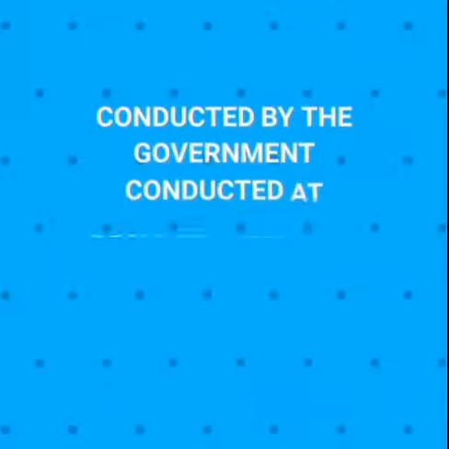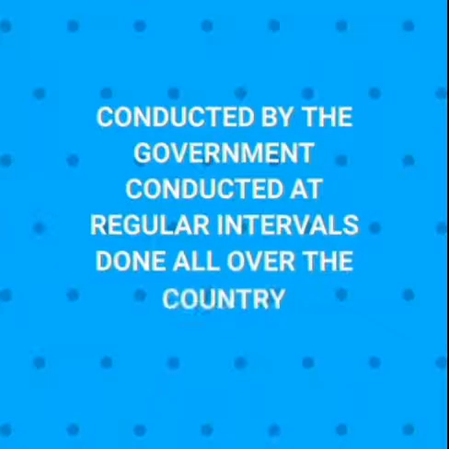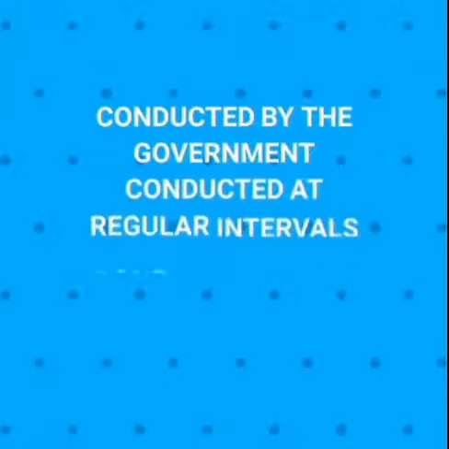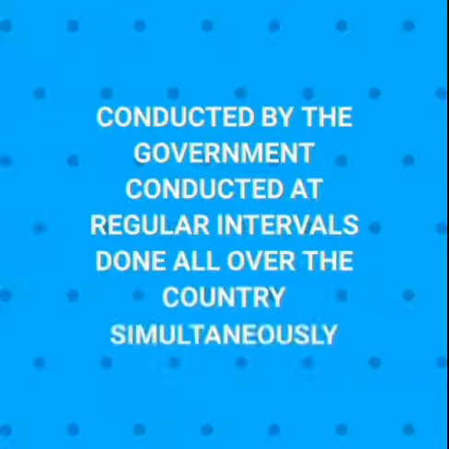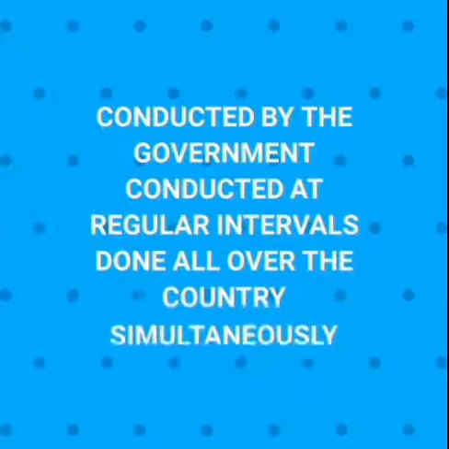Census is conducted by the government. It is only the government that has the power, the right to conduct census. And the fourth one, census is usually conducted at regular intervals, every 10 years. And census is conducted throughout the country at the same time.